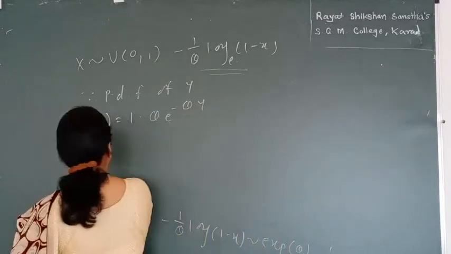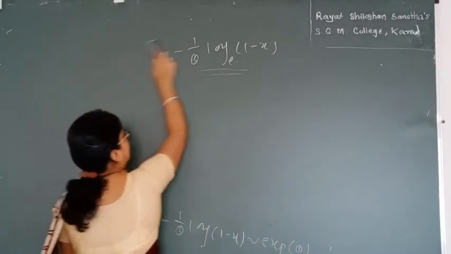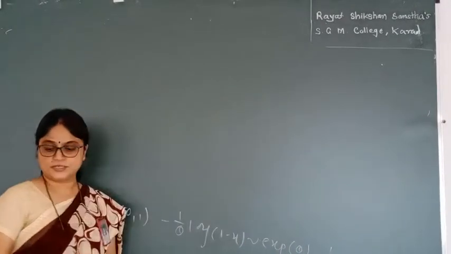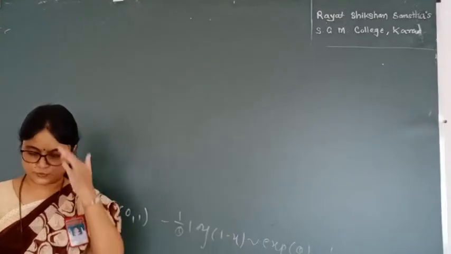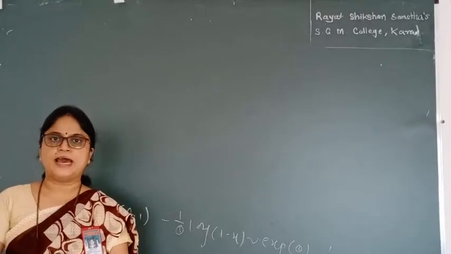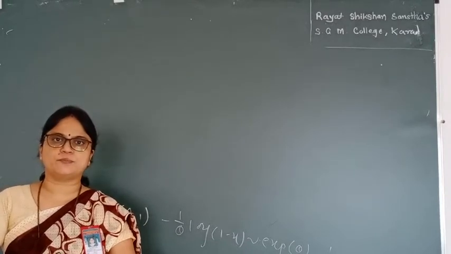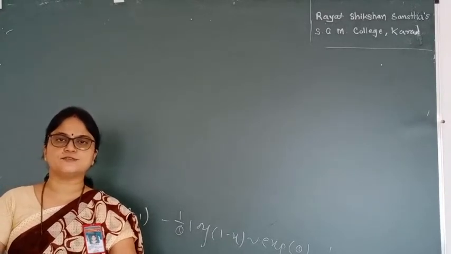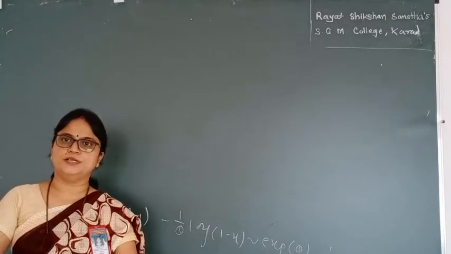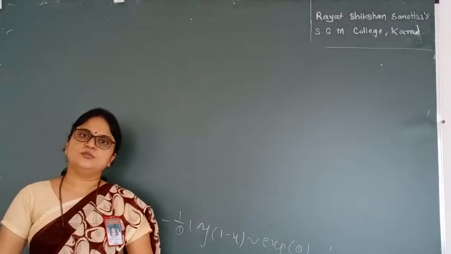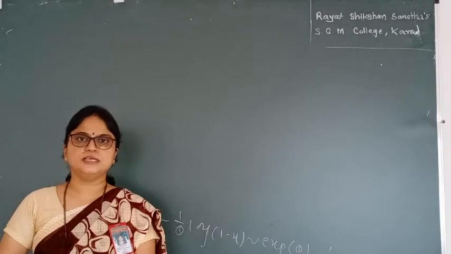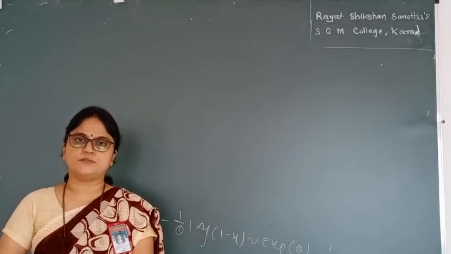Now let me have the last part of this distribution, exponential distribution. The exponential distribution has the lack of memory property. So what is this lack of memory property or forgetfulness property, or it is also called the memoryless property? The only continuous distribution having this property is the exponential, that is lack of memory property.